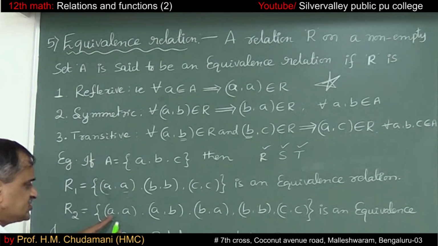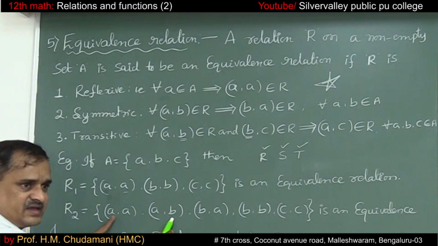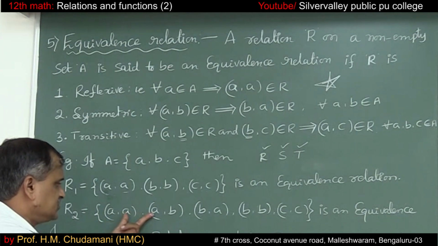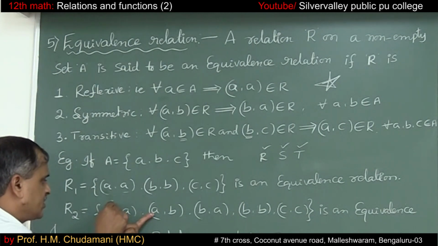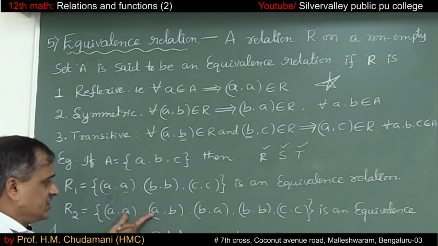So for the transitive relation, along with (a, a), you can take (a, b), right? This is b and b, you know. So now we are left with (a, b). It is there. So (a, c) belongs to the relation.